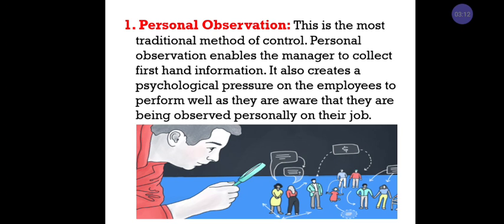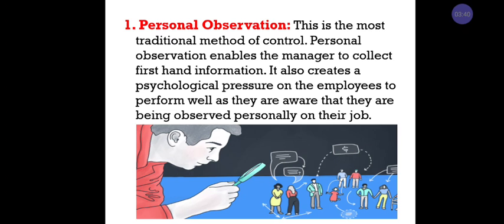This is the most traditional method of control. Personal observation enables the manager to collect first-hand information. It is also one of the oldest forms of technique. With it, the manager can collect first-hand information, that is primary information.